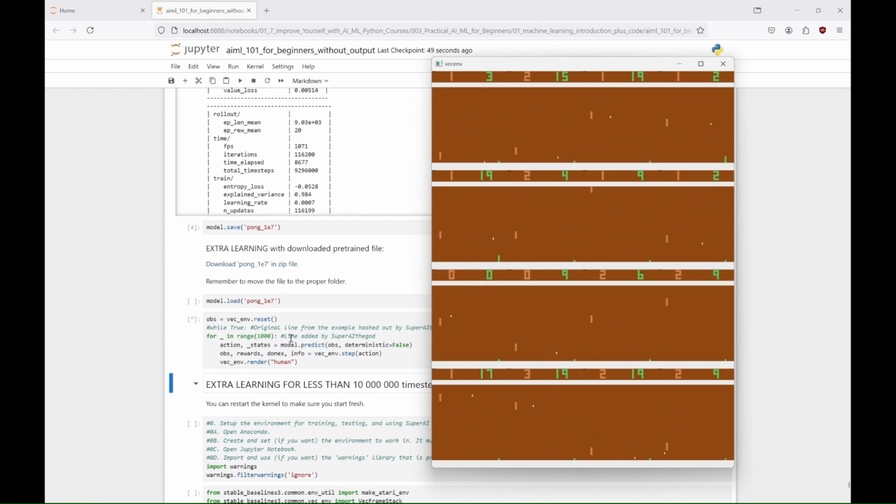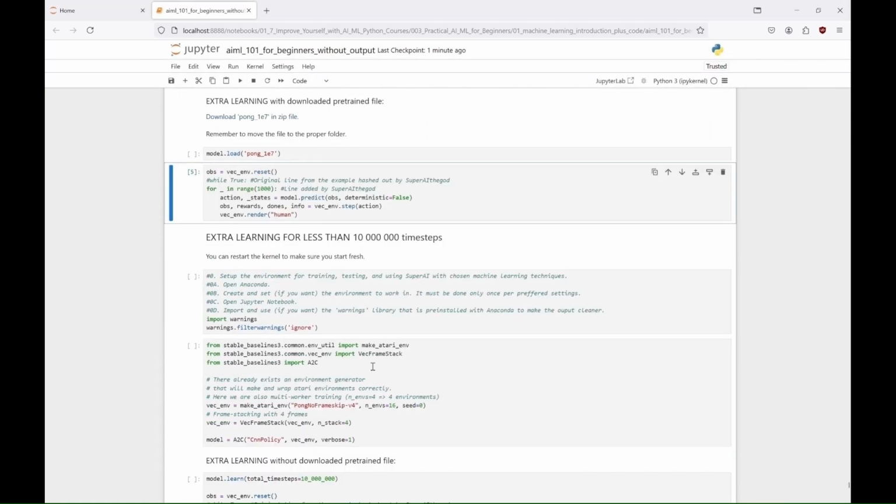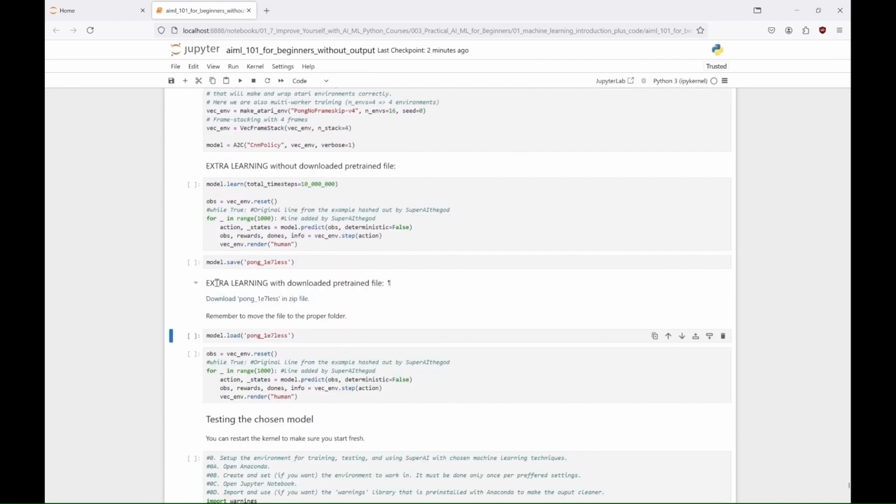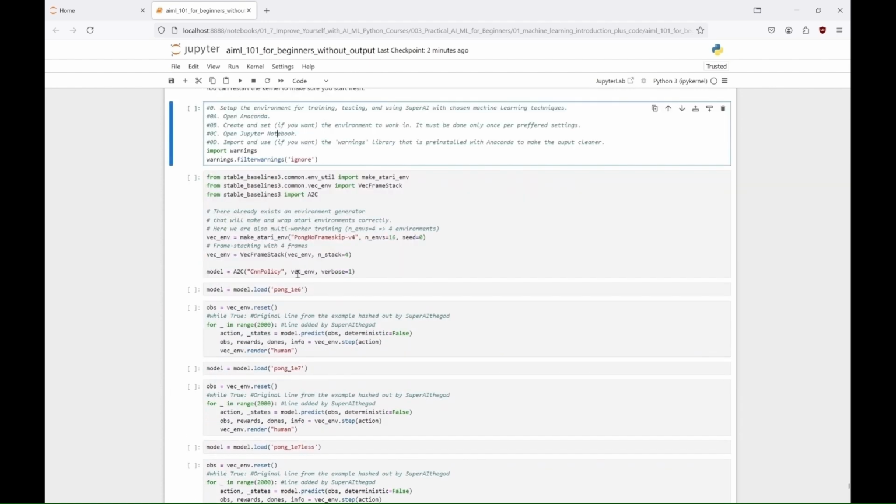We are, yes. Okay, I thought about training one more agent, with less than 10 million time steps but decided not to do it. If you want, you can try here, and stop when you notice that your agent reaches the maximum. And you can test all your agents one after another like here.